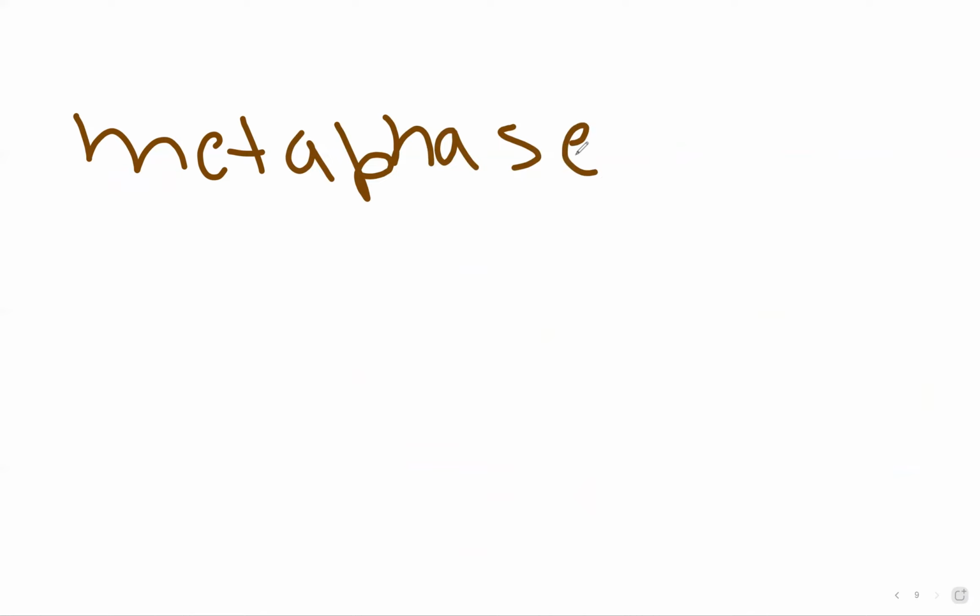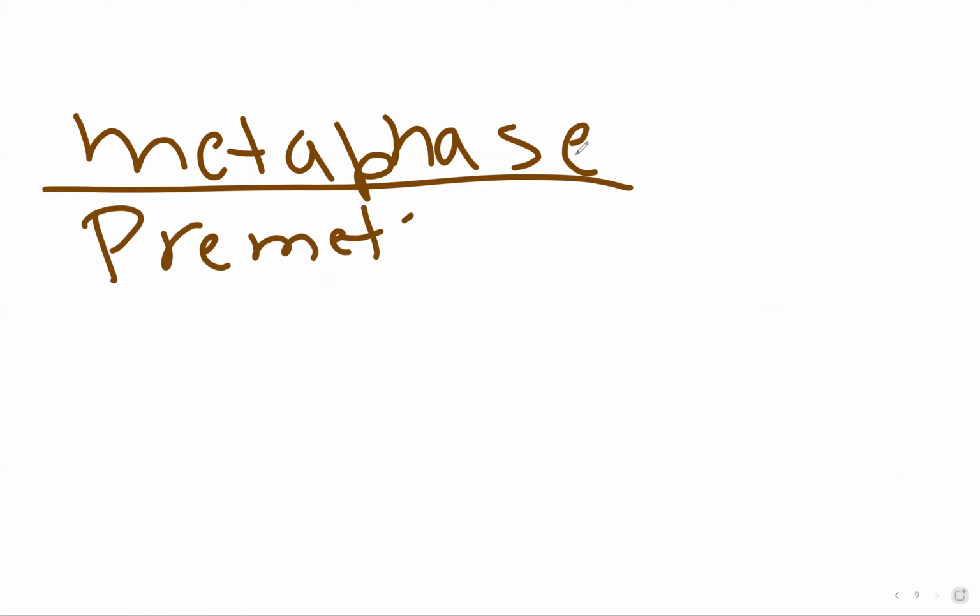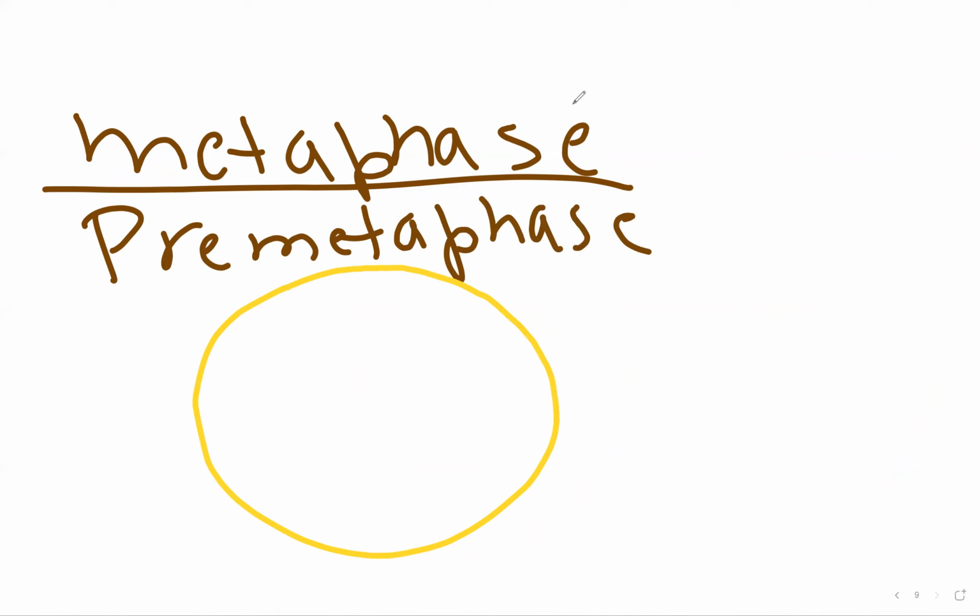Next, we'll go on to learn about metaphase. Before metaphase, we have something called pre-metaphase. In this phase, we have a cell, and the nuclear envelope dissociates itself. It fragments. These are the fragments of the nuclear envelope.